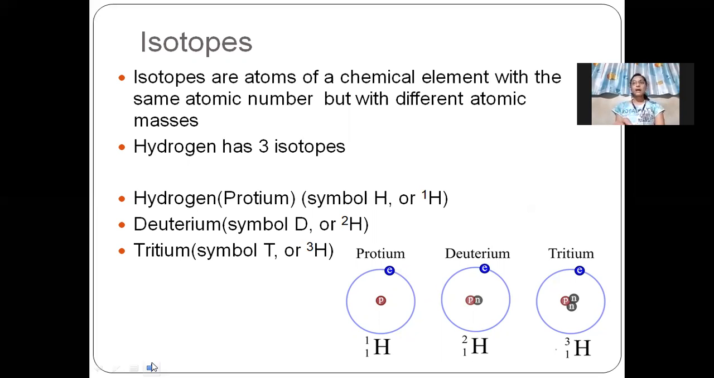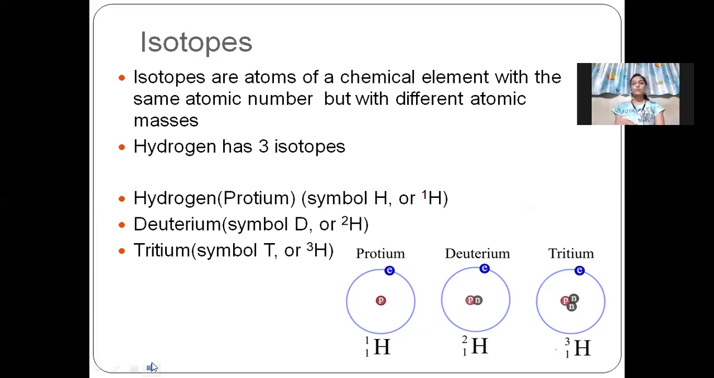Atomic mass is the number of protons plus the number of neutrons. For the sake of convenience, we say the number of protons plus the number of neutrons is called the atomic mass. So, isotopes are chemical elements with the same atomic number but different atomic masses.